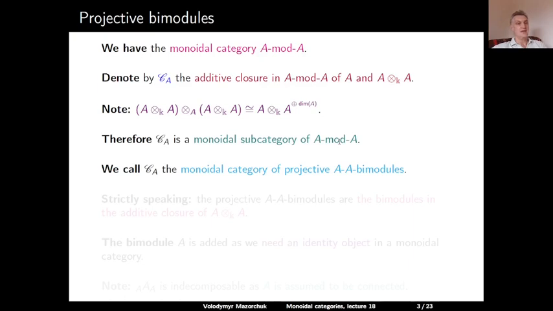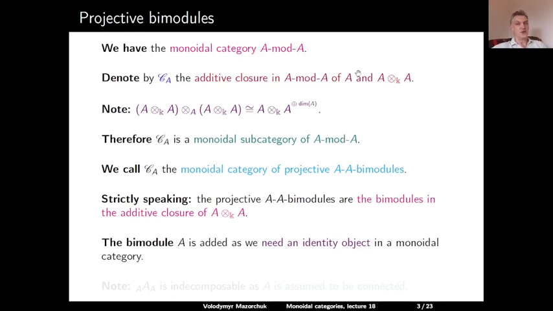We will call C_A the monoidal category of all projective A-A bimodules. However, strictly speaking, the projective A-A bimodules are the bimodules in the additive closure of A tensor over K A. We have to add the regular bimodule A because we need an identity object in a monoidal category. But this bimodule does not have to be projective. Sometimes it is, sometimes it is not. And also note that the regular bimodule is indecomposable since we assume that A is a connected algebra.